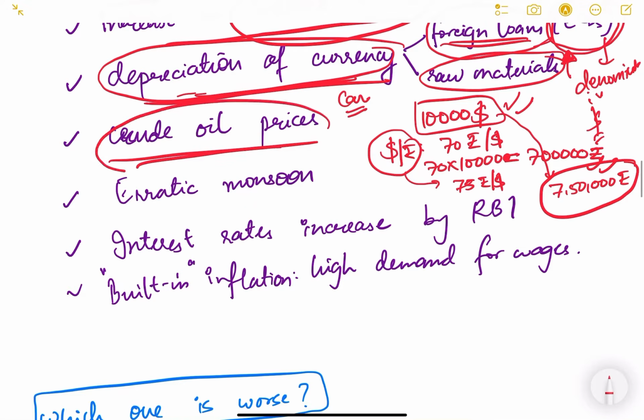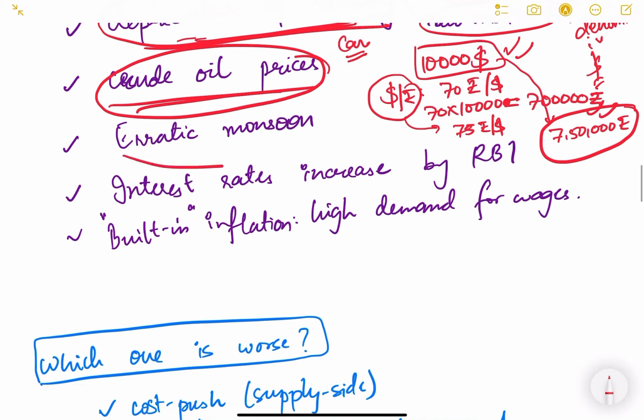Then crude oil prices. Again see, everything depends on oil. Industry runs on oil, transportation runs on oil. So if the oil prices increase, petrol and diesel prices increase, then again it results in a price rise. Erratic monsoon: if the monsoon does not come on time, or the monsoon is not regular, then the farmers will suffer, meaning there will be no supply to the manufacturing industry. Inputs will not be there, and therefore the price will rise. Interest rates increase by RBI.